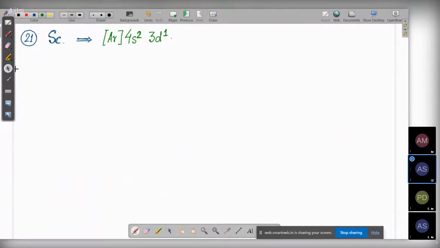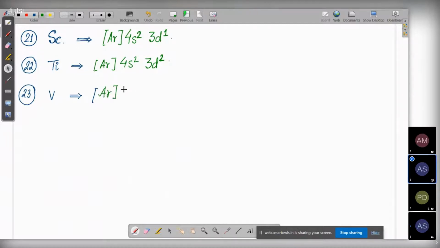Then number 22 is titanium, that is argon 4s2 3d2, right? Then atomic number 23 is vanadium, that is argon 4s2 3d3.